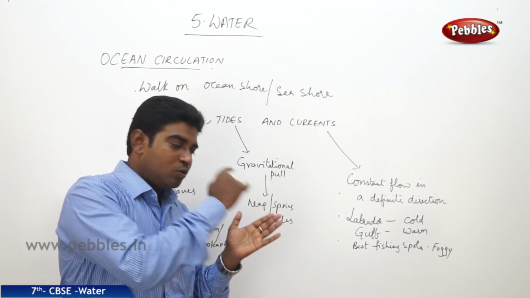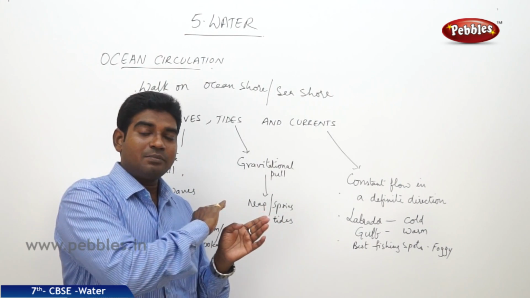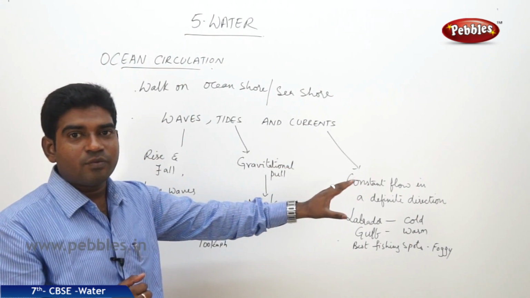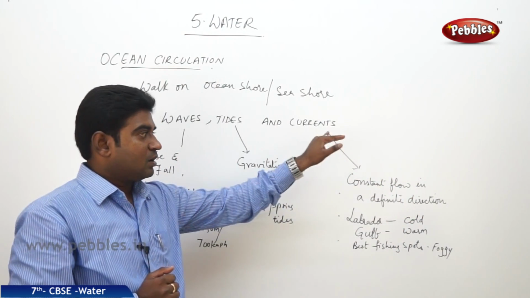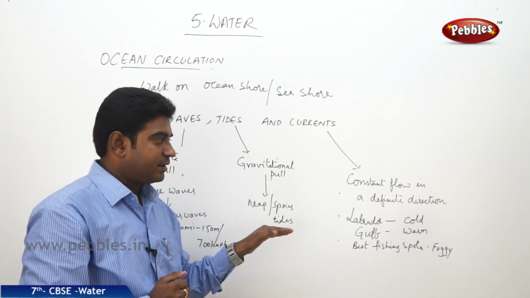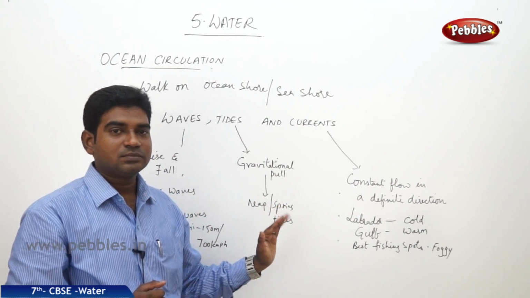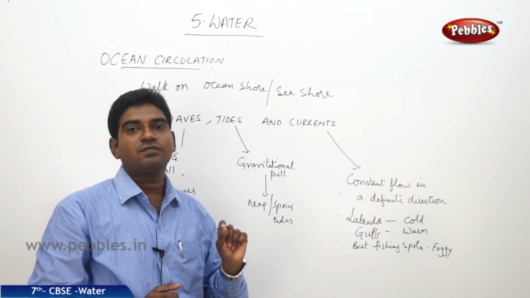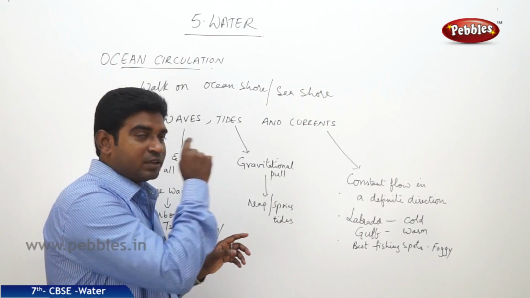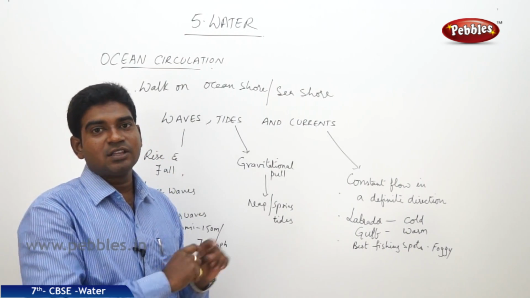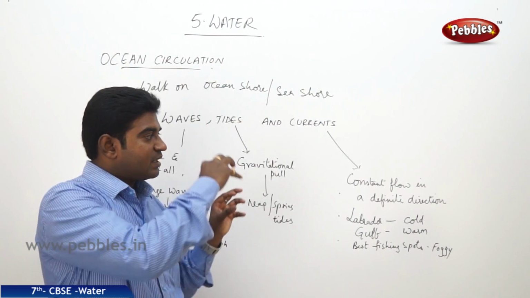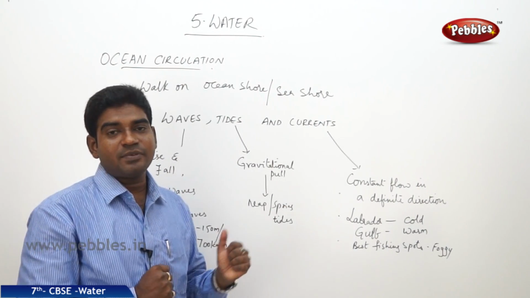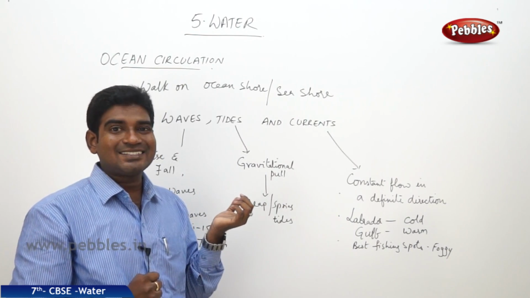So when the moon and the sun don't come in the same line, but come at a right angle to each other, like at the center we have the planet earth, and on one side, straight, we have the sun, and right on the top in the northern direction we have the moon, or down in the south we have the moon, they are influencing the waters of the planet Earth from two different directions. So here the water is pulled towards the north or south by the moon, and at the same time it is pulled by the sun's gravity.